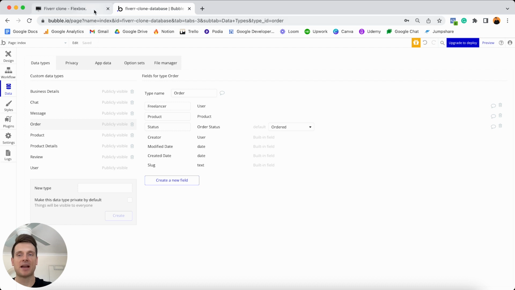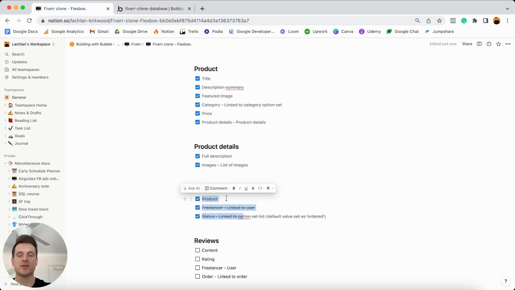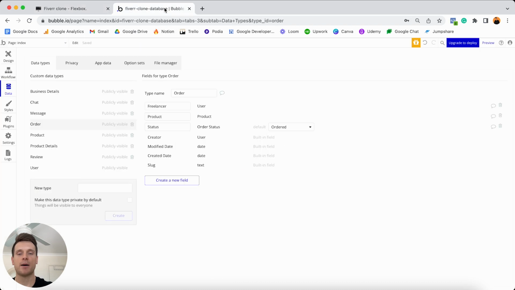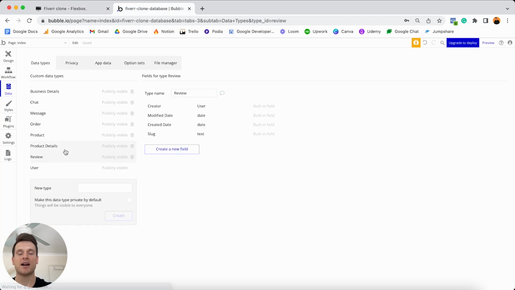So if we jump back into Bubble, we can tick those off, and we only have a few remaining data types. The next one is our reviews. So as I previously mentioned, after an order is complete, the business owner might like to leave a review for a freelancer. So if we jump into Bubble, open up our review data type, there's a few bits of information I'd like to store within each review.